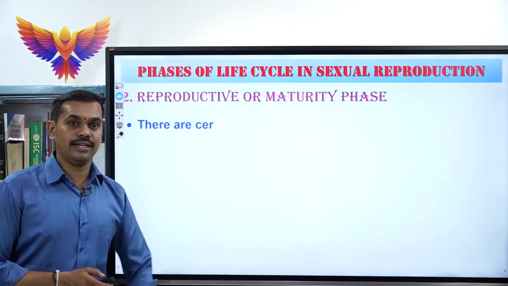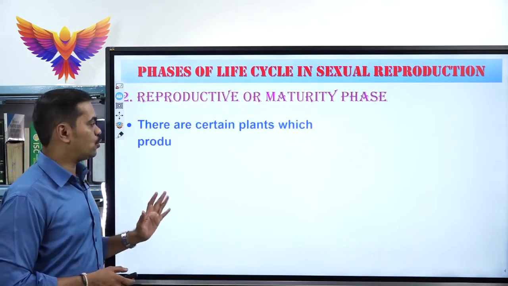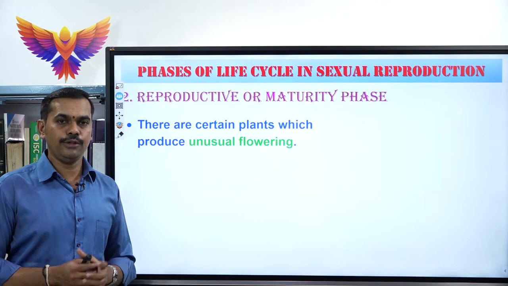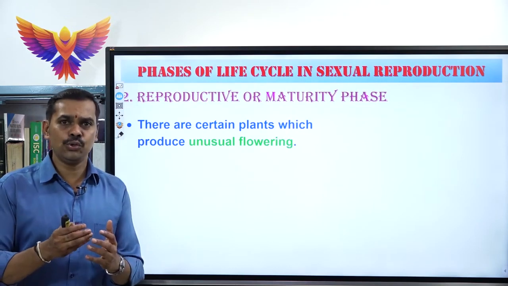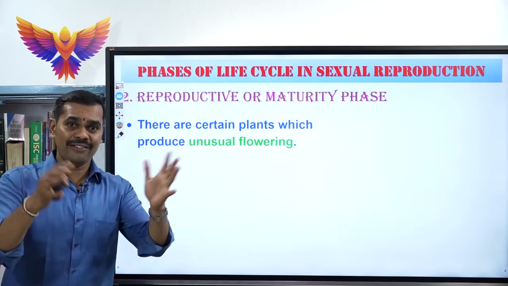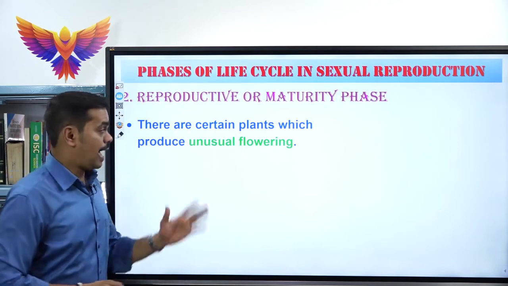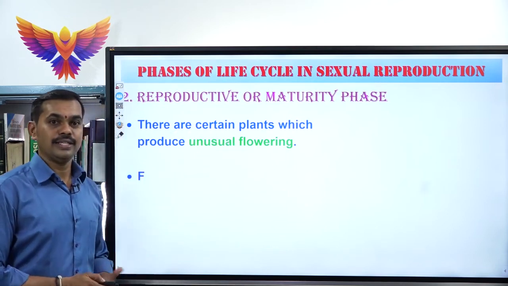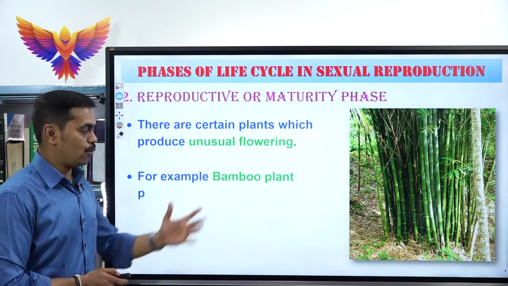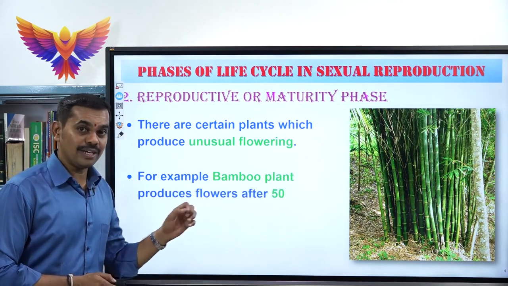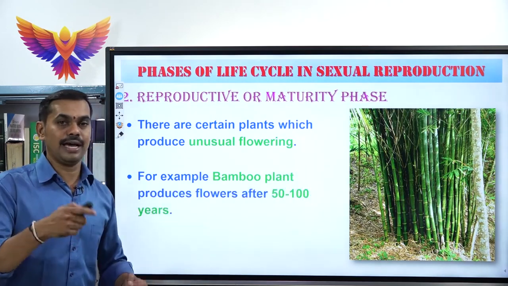And there are certain plants which show unusual flowering. Unusual means they do not usually produce flowers; whenever required, they produce flowers. They are called unusual flowering. See, the best example is bamboo. Bamboo belongs to the grass family, Poaceae or Graminae.